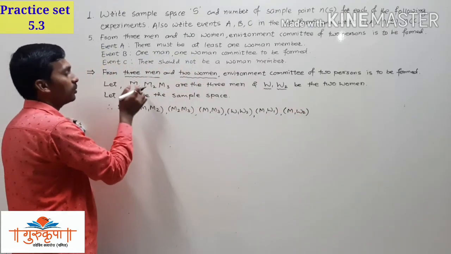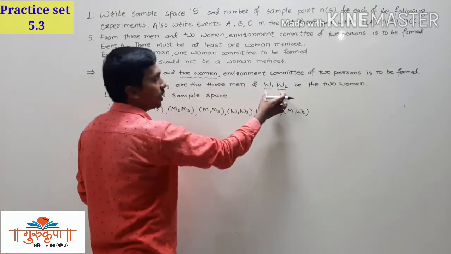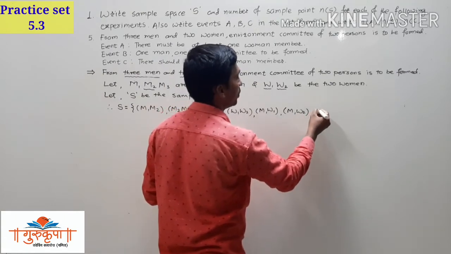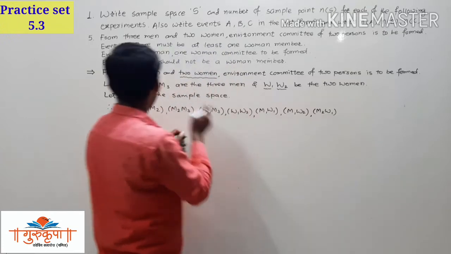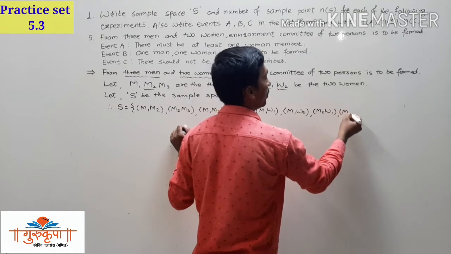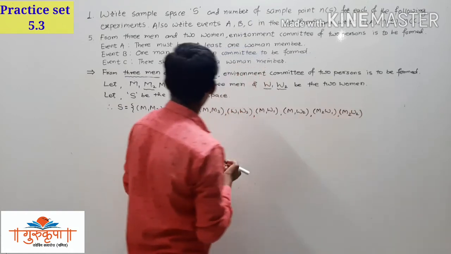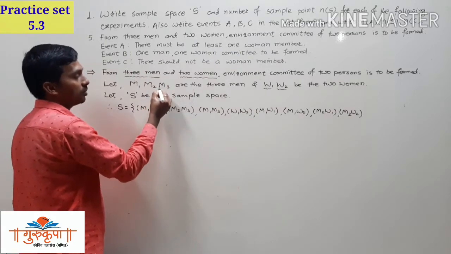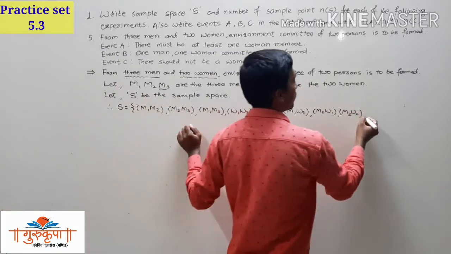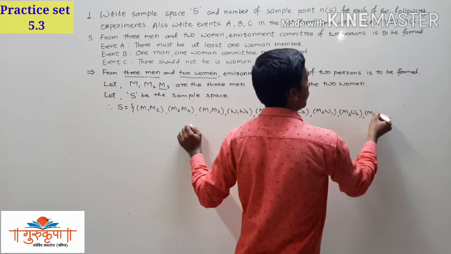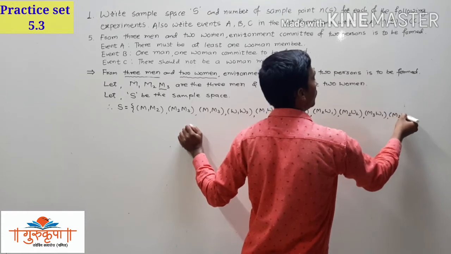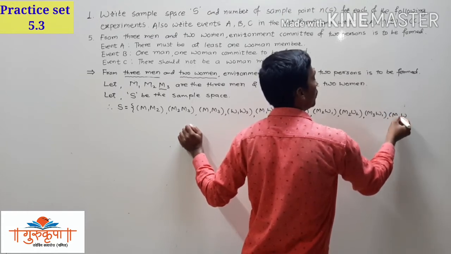Now we compare M2 with both the women: M2, W1, then M2, W2. Then we compare the last person, the third man, with the 2 women separately: M3, W1 and M3, W2.